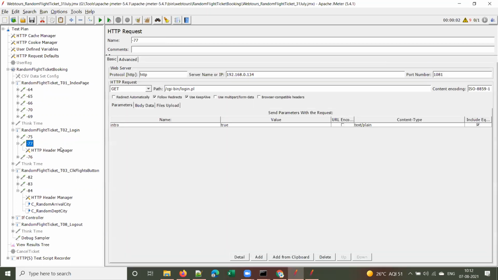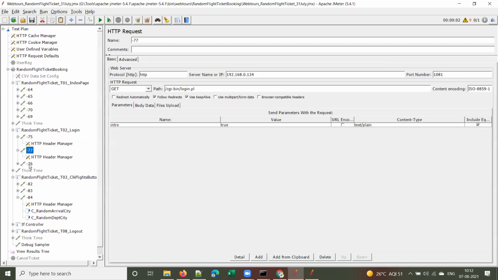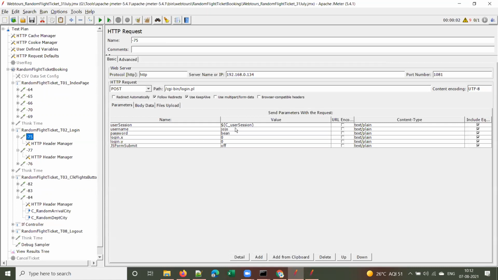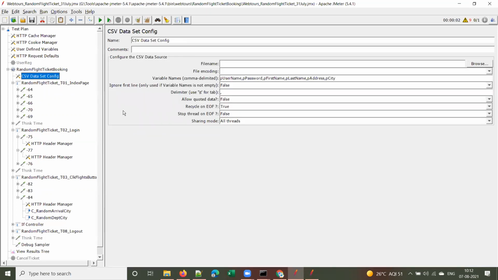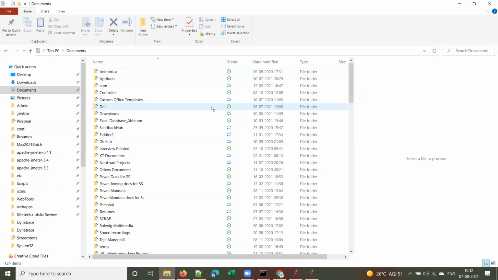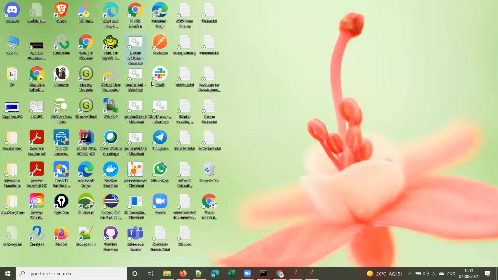Let me parameterize this. So how to parameterize this, guys? Add a CSV Data Set Config element and then give the username variable and password here. Let me add a file first, the credentials file. Hold on, let me go to that path.